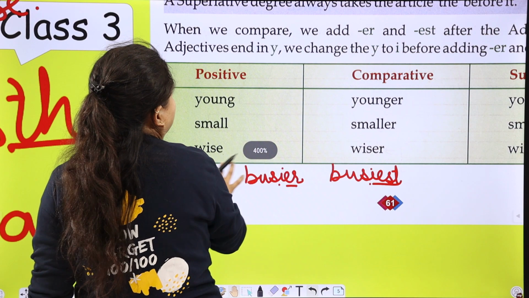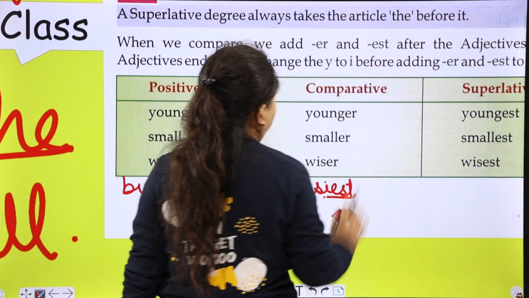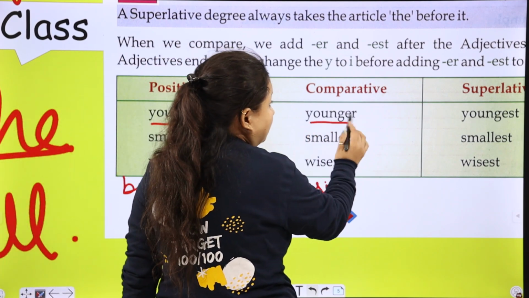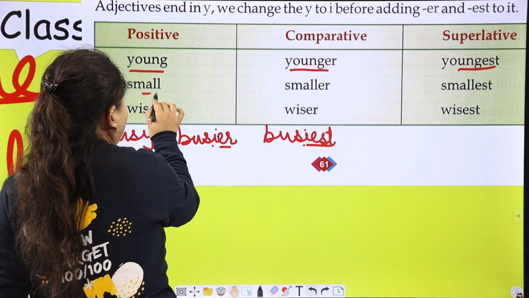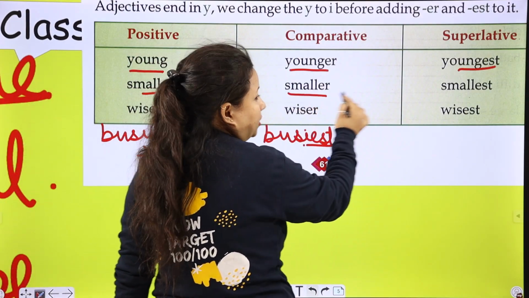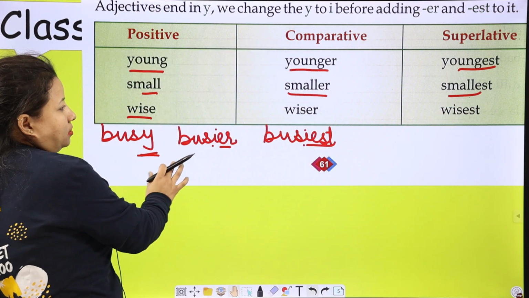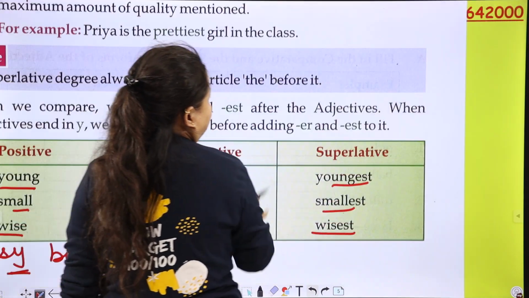Here are some examples: positive, comparative and superlative. Young, younger, youngest. Small, smaller and smallest. Wise, wiser and wisest.